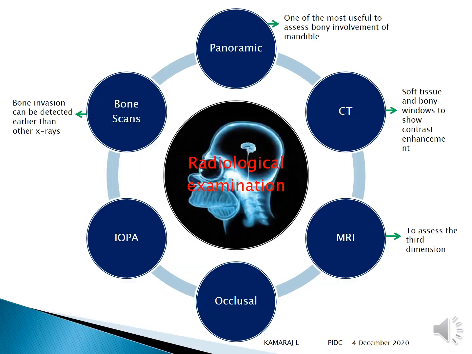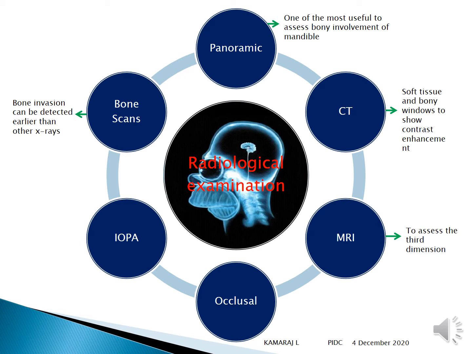So what are the radiological evaluation that you can do for an oral carcinoma? So you can start with your regular basic intraoral periapical, depending upon the lesion, occlusal, panoramic, CT scan, which can have soft tissue and bony windows to show contrast enhancement, MRI, and then you can go for bone scans, if bone invasion can be detected earlier than other X-rays.